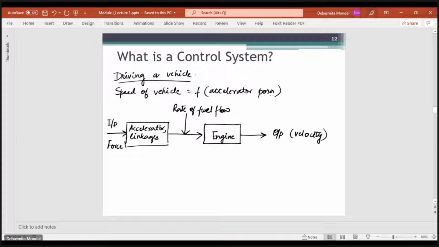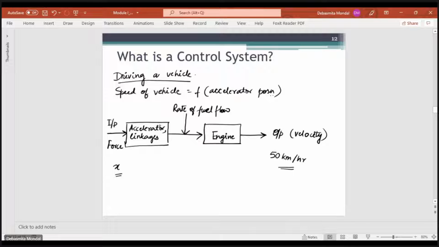But that is an ideal scenario. Since the car is moving on the road, there might be some disturbances in the system, such as bumps on the road, oncoming traffic, or a traffic signal. Depending on all these external factors, you might have to change the pressure or the force that you're applying on the accelerator pedal in order to get your desired 50 kilometers per hour speed.